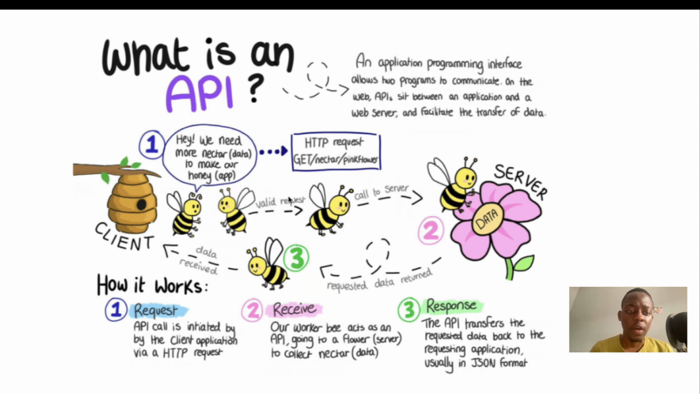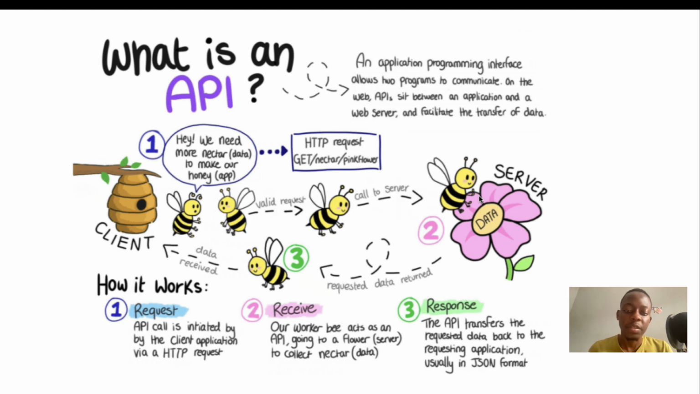Here we have a scenario where a bee is requesting more information from another bee. So this bee requesting information can be considered as a client. He sends a request to this other bee, which is the worker bee. He says, hey, we need more nectar to make our honey. So this worker bee validates the request from this client and sends it to the server. The server here is like the flower.